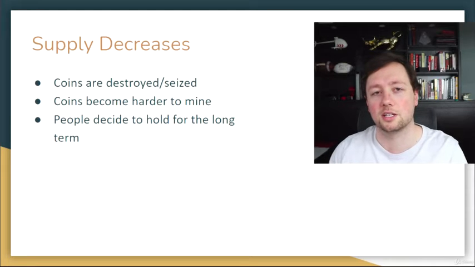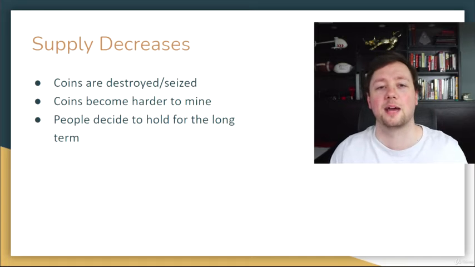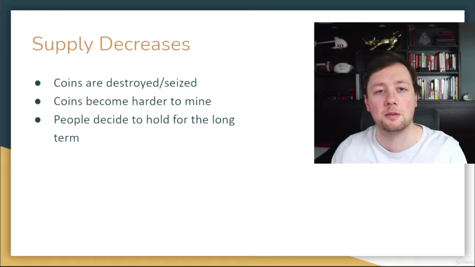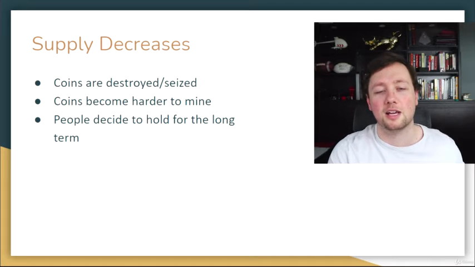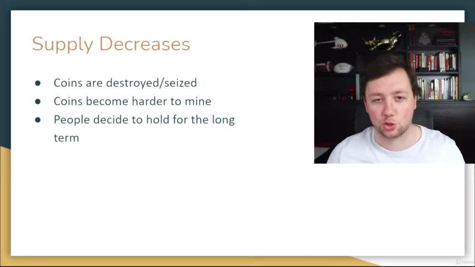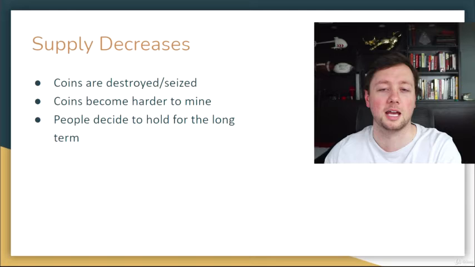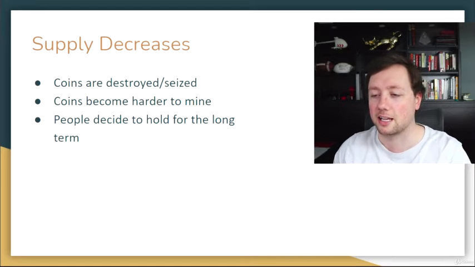The other way that coins can be destroyed is if the organization that actually issued the coins buys them back and destroys them. You can see this happening in a couple of different coins. BNB is one of them, where BNB was made by a company that runs a trading platform. That trading platform is actually using 20% of their profits to buy back BNB coin and destroy it. That should, over time, increase the value of the remaining BNB coins, and therefore it should drive the price up. So very exciting, and a couple of different ways that the supply can decrease.